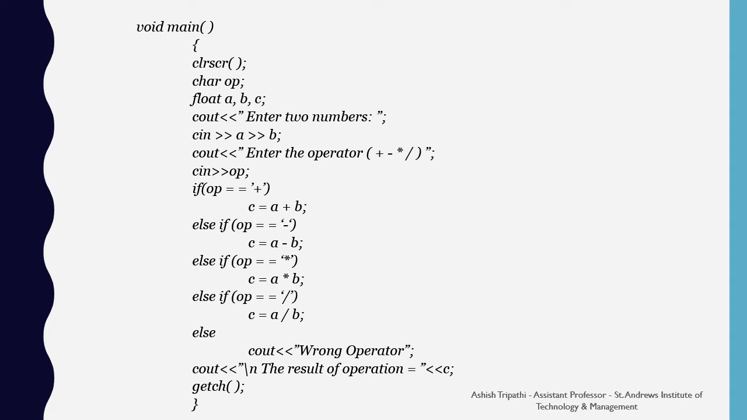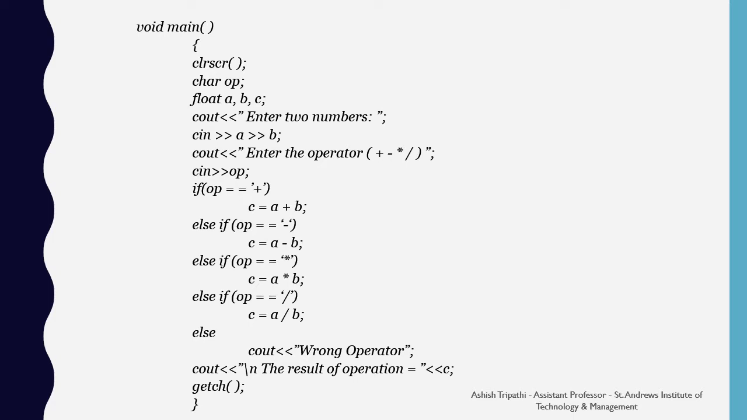Likewise, in the first if we compare it with the plus operator, then C equals A plus B. In the else we compare it with minus operator, then we perform C equal to A minus B. Again with the multiplication, C equal to A multiplied by B, and again with the division C equal to A divided by B. If none of the operators are matched, then we have an else statement showing wrong operator. After performing all these calculations, we display the result of the operation.